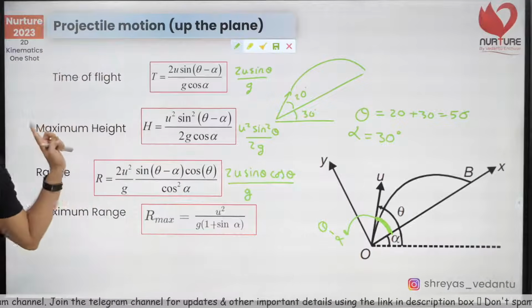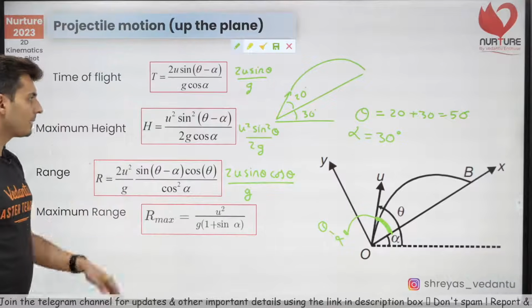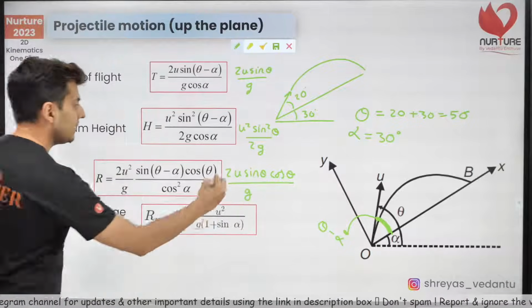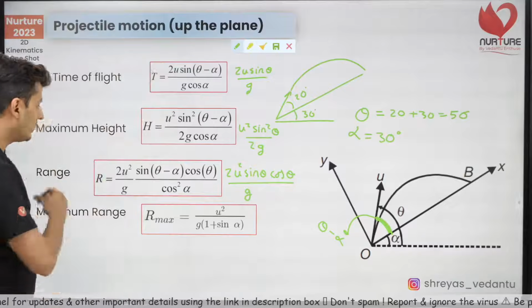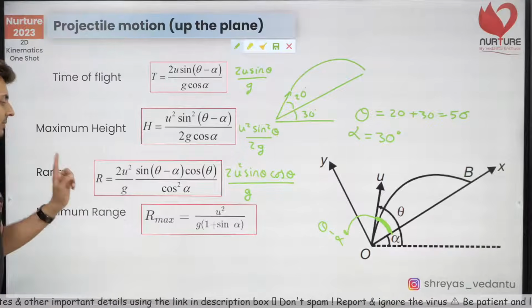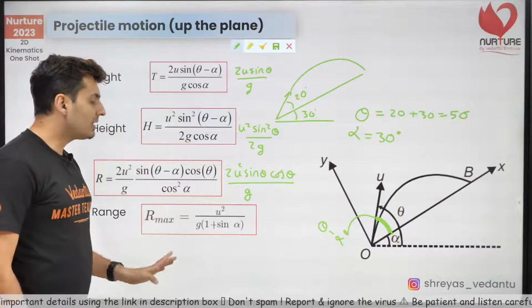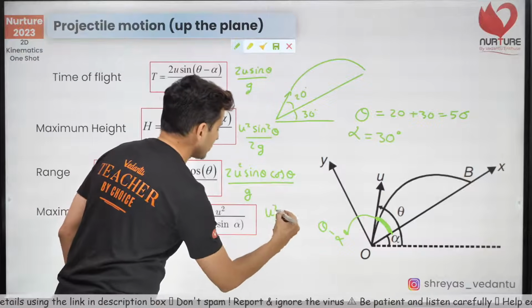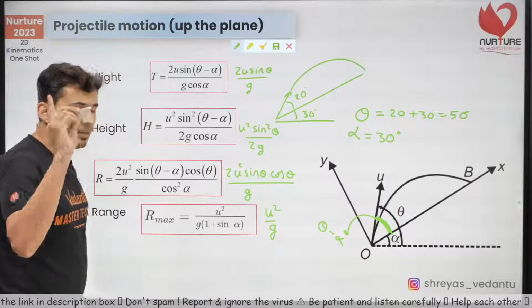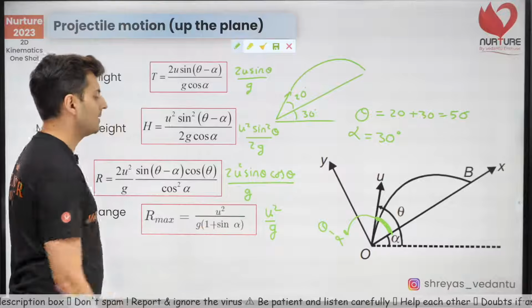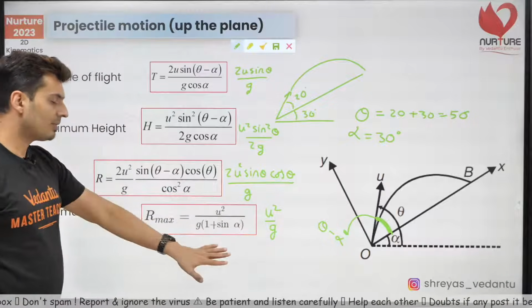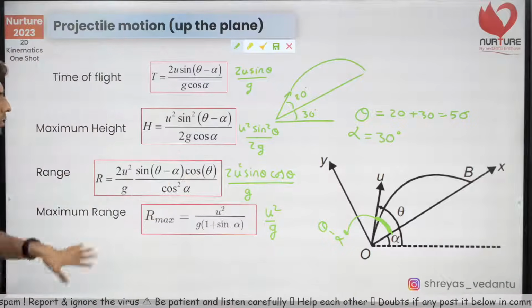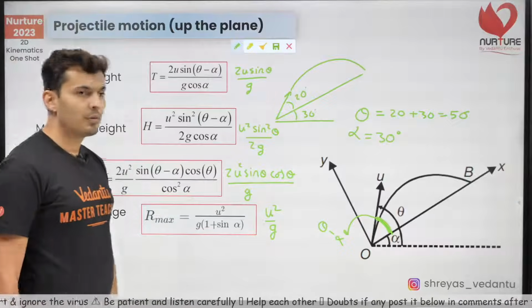Everyone clear about it? And this is u square. Last, maximum range formula. In normal projectile, you had it as u square by g. Instead of g, you have g into 1 plus sine alpha. That's the only change. So these are the formulas you should remember for up the plane.